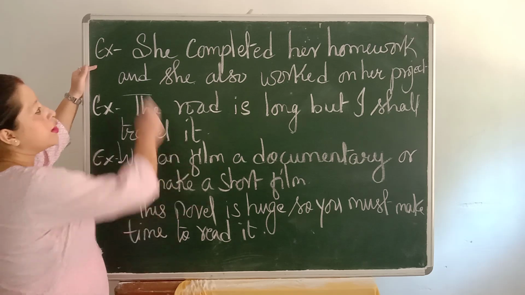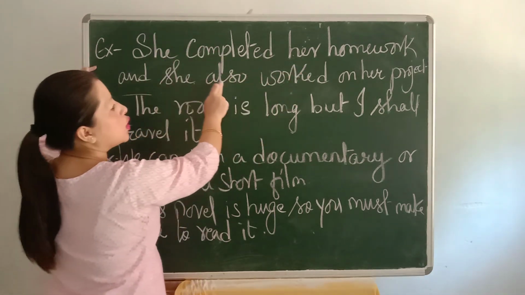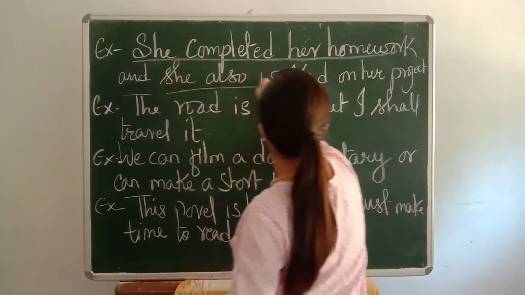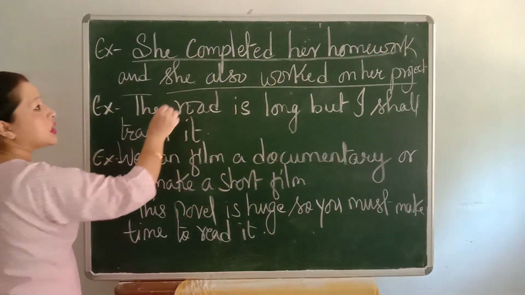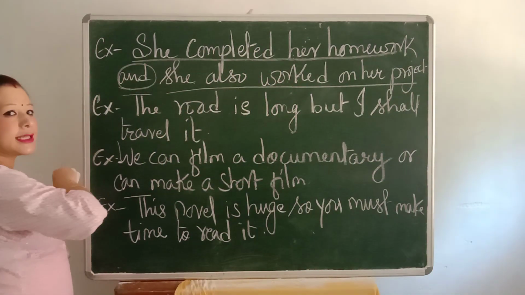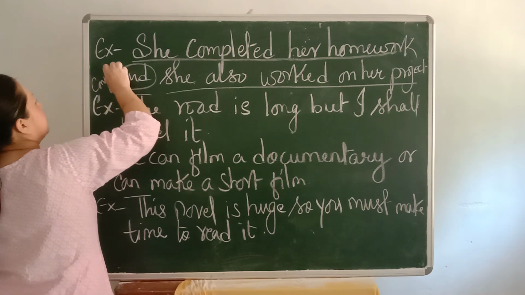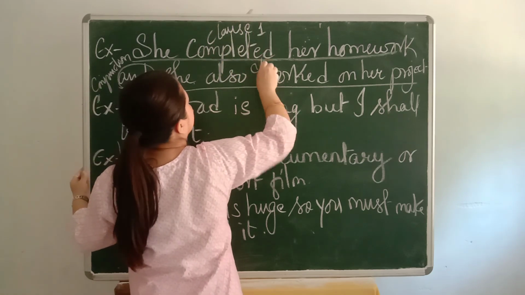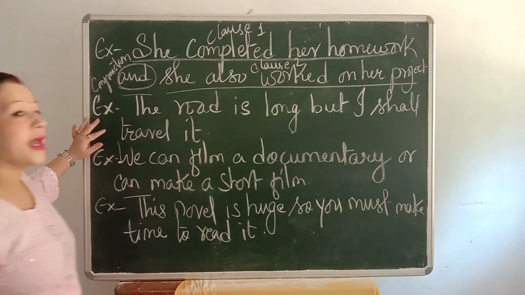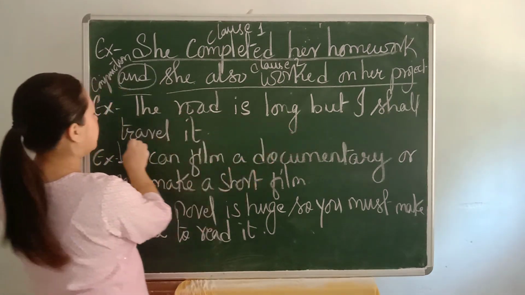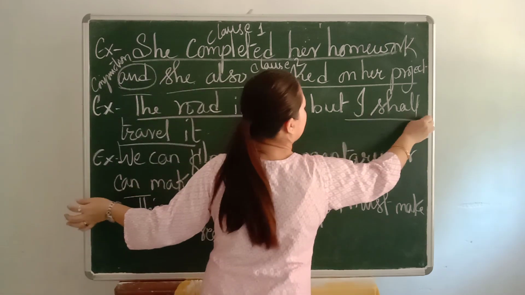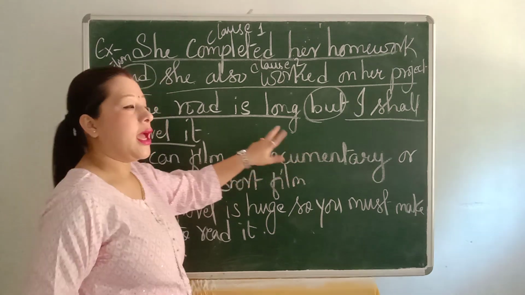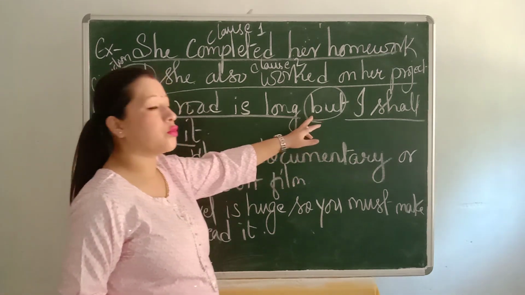See, example 1: "She completed her homework and she also worked on her project." So students, there are two clauses here. This is clause 1 and this is clause 2. These two clauses are being coordinated with the help of a conjunction word, that is and. Likewise, "The road is long but I shall travel it." This is clause 1 and this is clause 2, joined by the conjunction word but. These two sentences are important and are coordinated with the conjunction but.